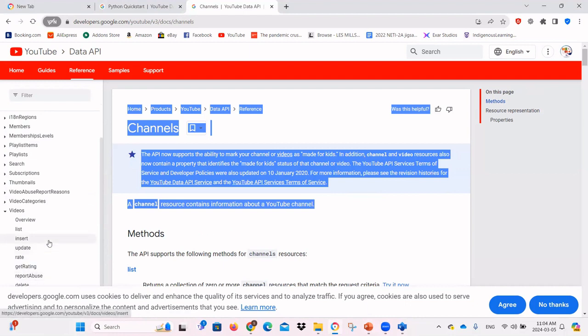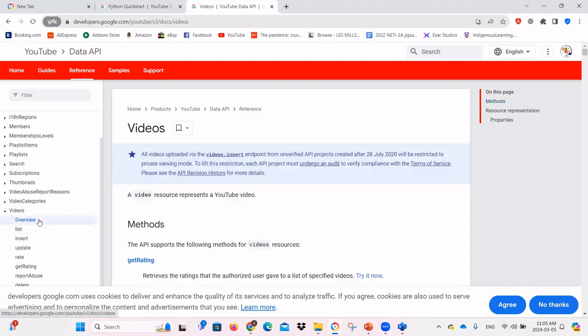Whatever way they define the service determines how we can use it, right? It seems to make sense that, since we're searching for a video, it should belong to the video resource. But that depends; generally speaking, it makes sense. The determining factor is how they defined the service. So let's go to the overview of the videos and see what kind of calls, or what kind of requests, we can send to this resource.